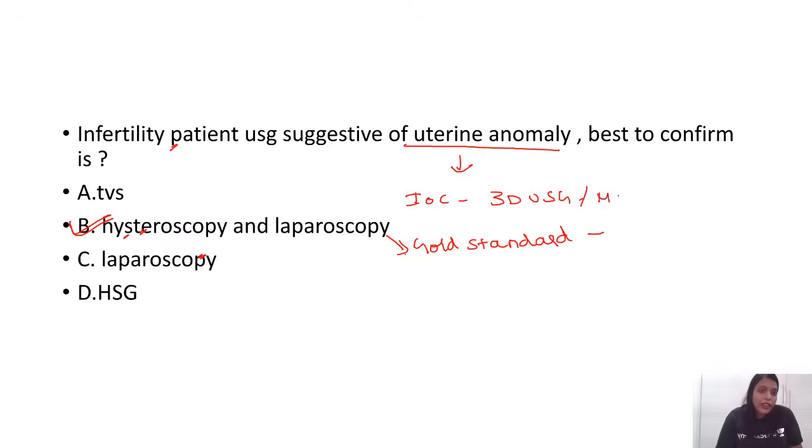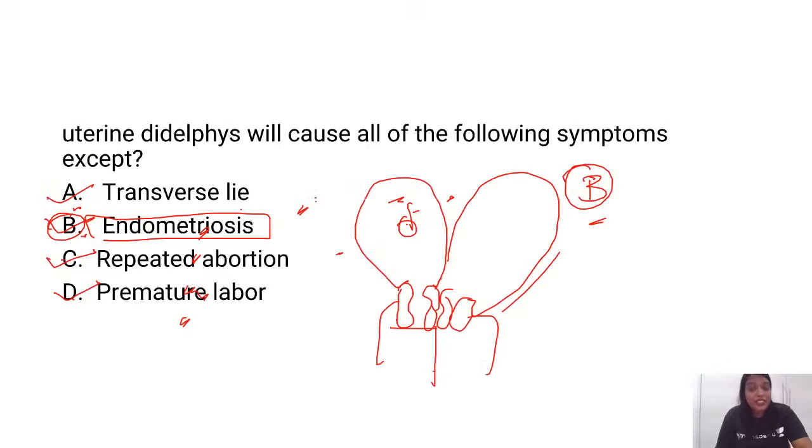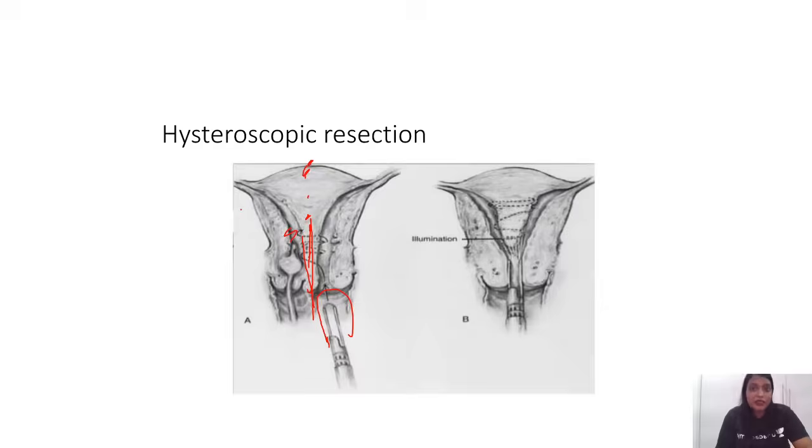3D USG, MRI, but most important is the investigation of choice. 3D USG is more likely, right? Even if you had the option of CECT, still your answer will go for hysteroscopy and laparoscopy itself, right? So please see, there were almost 3 questions on uterine anomalies, and I think there was one more question also